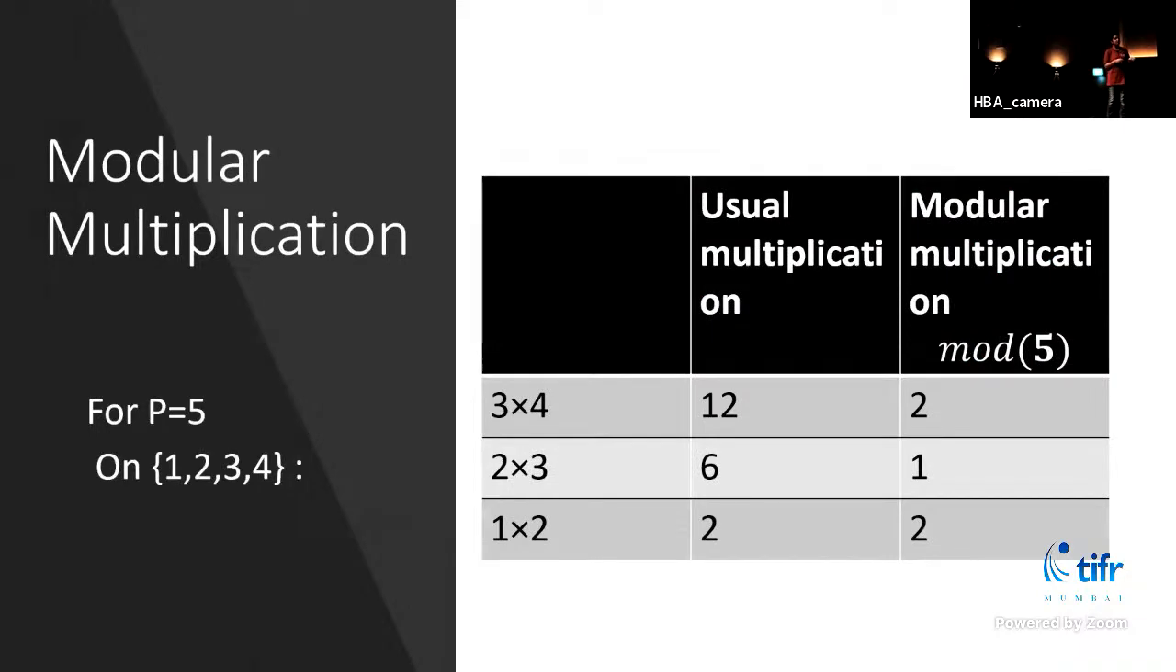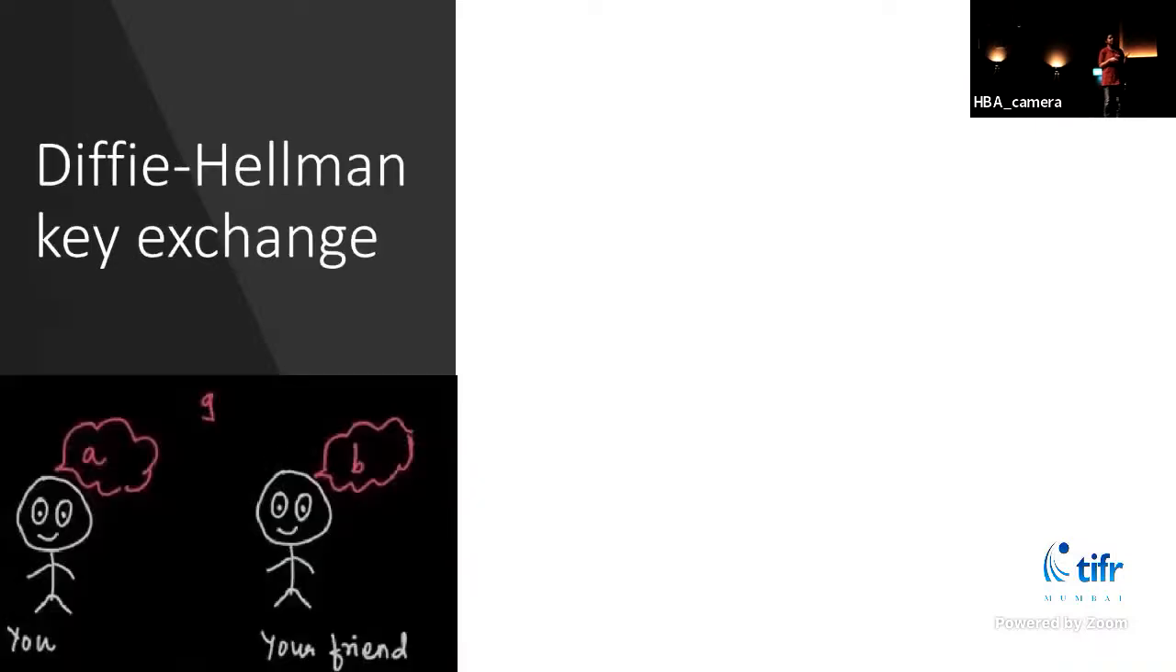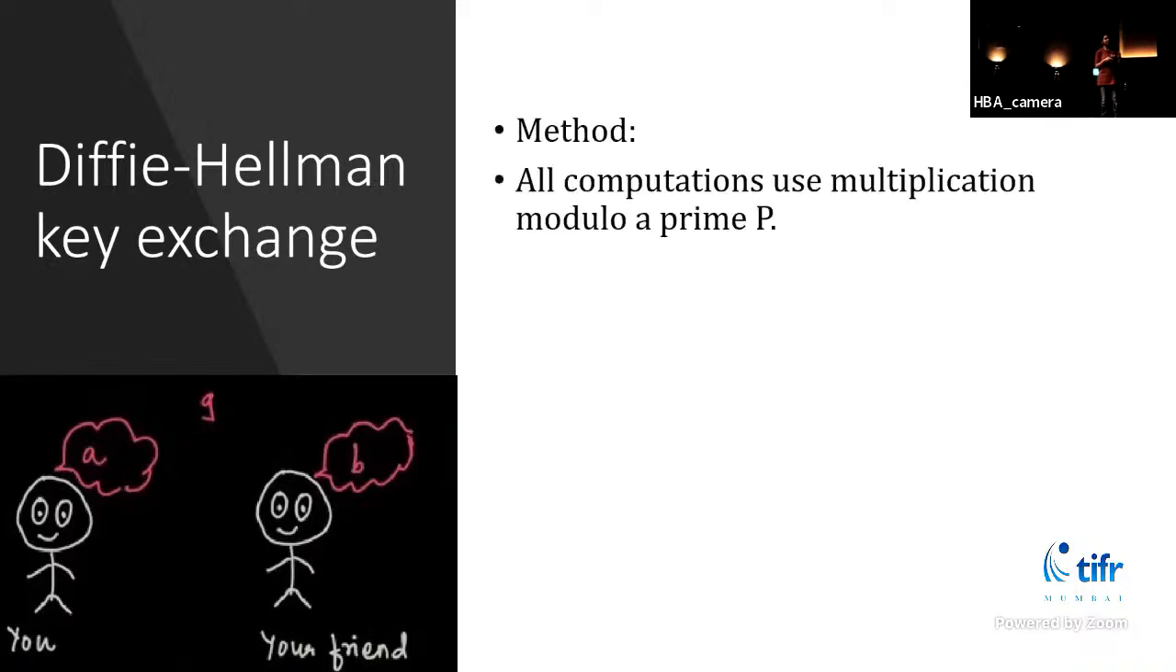We'll see some examples of modular multiplication. So say, again, p was 5. If I multiply 3 and 4, it's 12. So I divide by 5 and the remainder is 2. Similarly, 2 times 3 is 6, and if I divide by 5, the remainder is 1. And another example, 1 times 2 is 2. It's again 2. So why did we do all of this? To explain the Diffie-Hellman key exchange method. So I'll explain the method now.